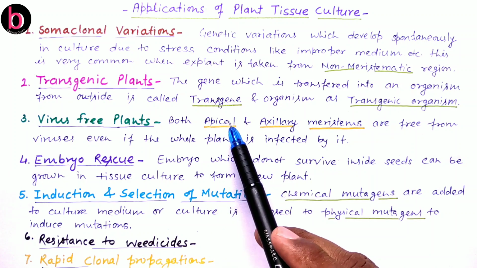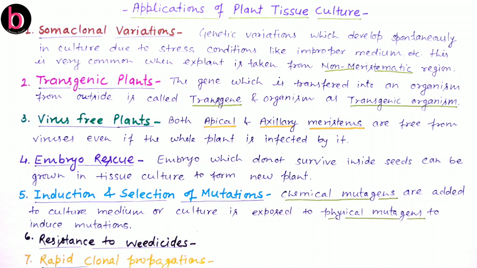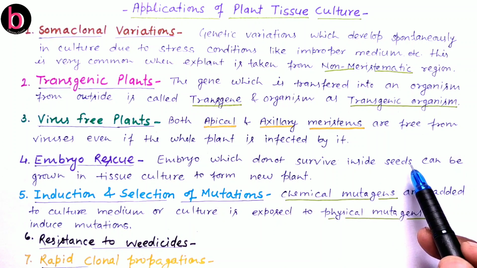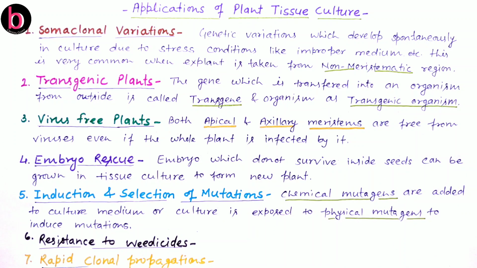So by using apical or axillary meristems, we are capable of creating virus-free plants. Next is embryo rescue. What is embryo rescue? Here we are trying to protect or save an embryo present inside a seed which is not capable of surviving. This embryo can be taken out, and by the use of tissue culture we are capable of forming a new plant from the same embryo.